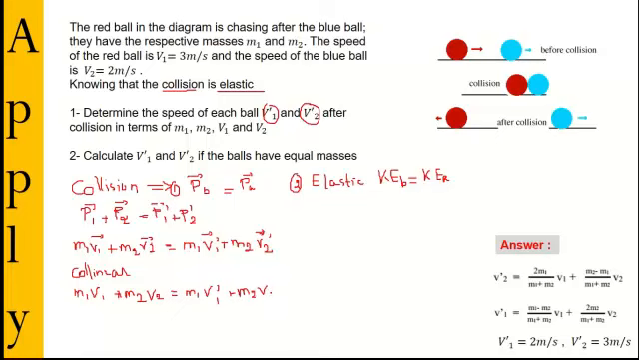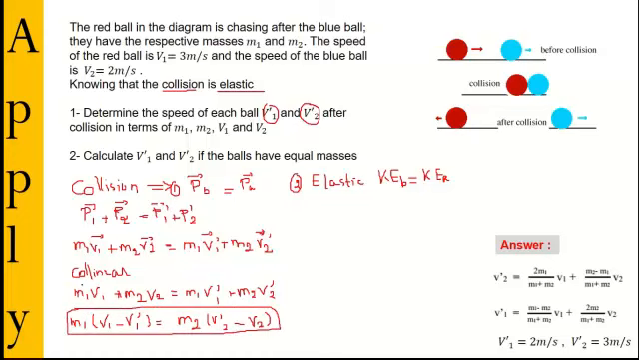And then what do we do? In this case I take a common factor. So I take M1 as common factor. We will have V1 minus V prime 1, and it's equal to M2, sorry, here it's V prime 2, so it's V prime 2 minus V2. And this will be our first equation, from our first condition, which is the collision.